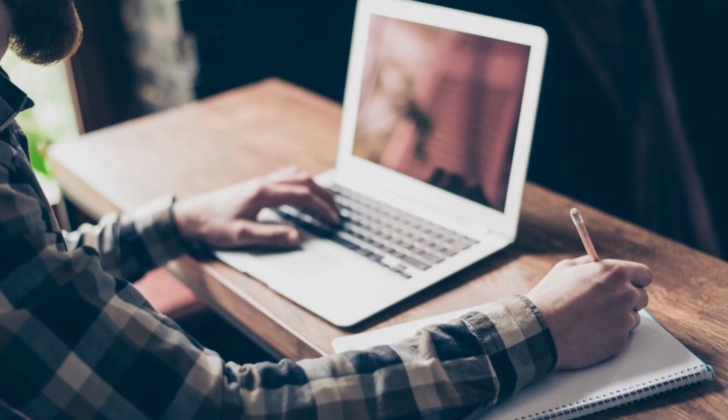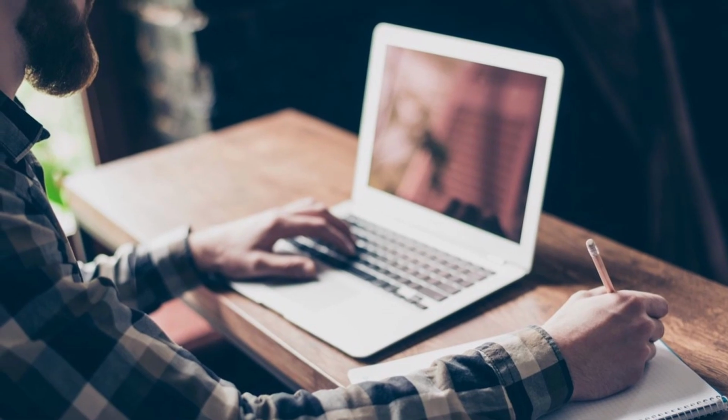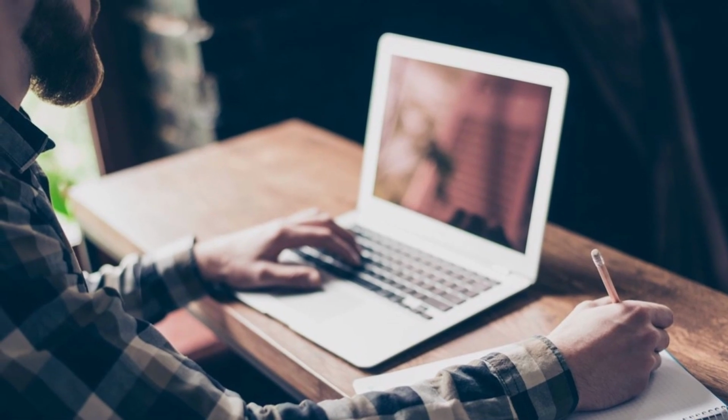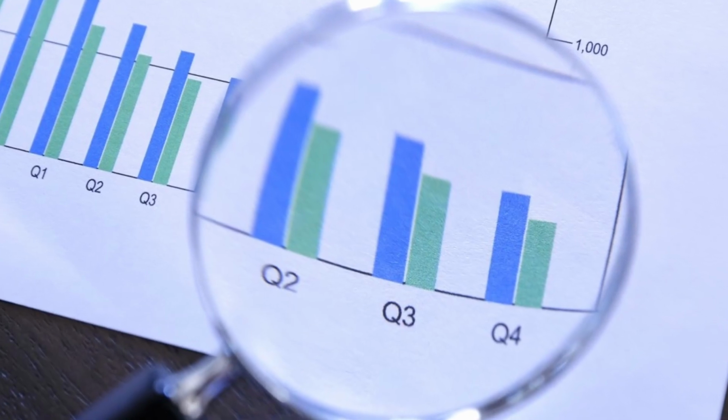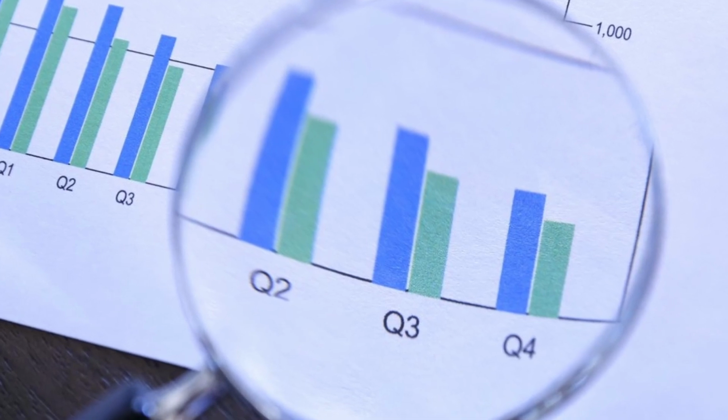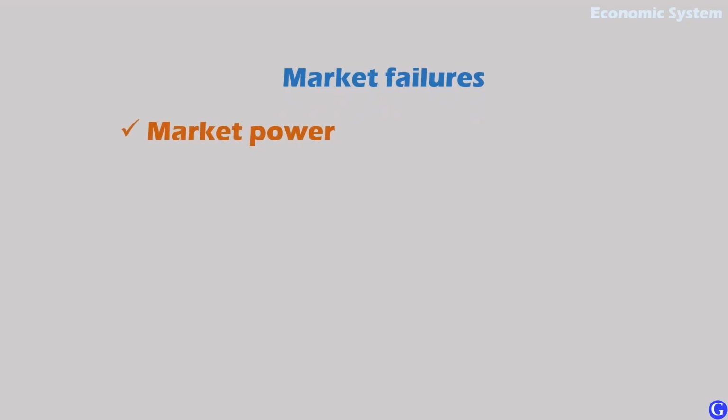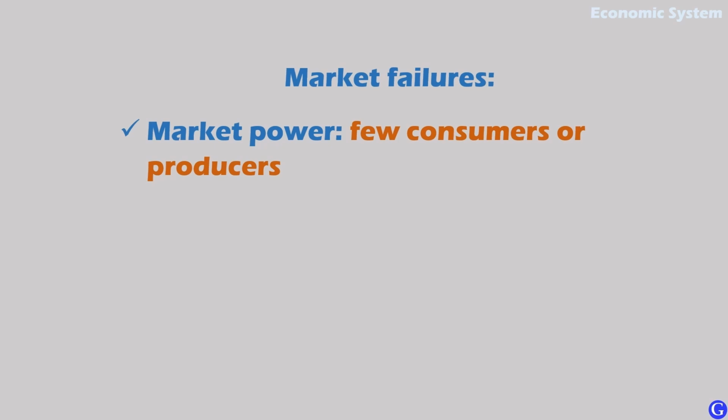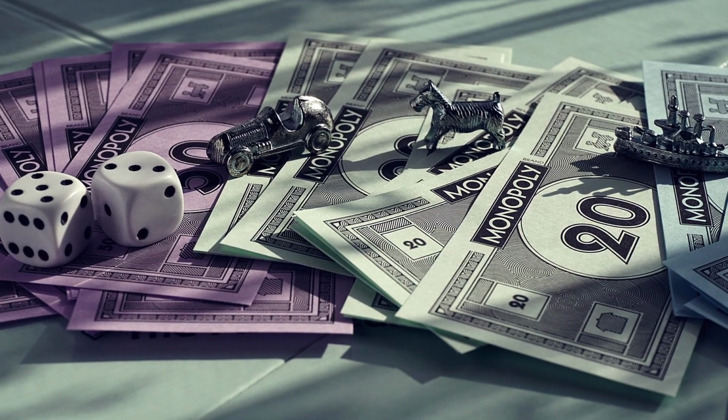Economists have analyzed the circumstances under which decentralized production and consumption decisions don't produce the best possible results. These circumstances are known as market failures. Let's look at 4 of them. The first is market power, which is when a few consumers or a few producers, even a single consumer or a single producer, can set the price in the market, creating, for instance, monopolies.